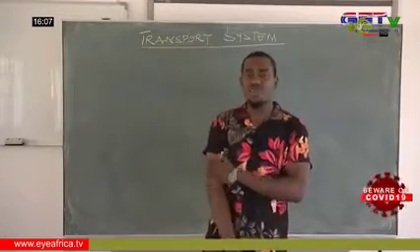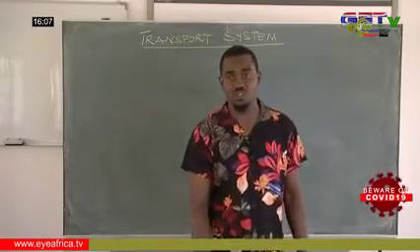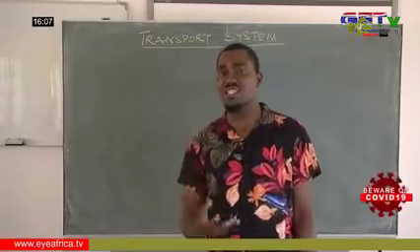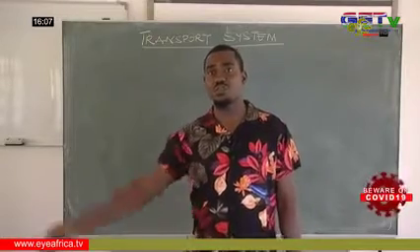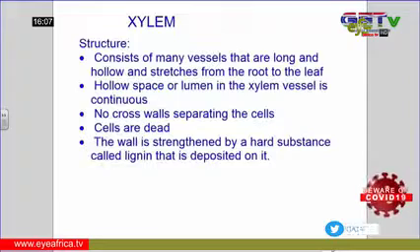So we look at the media for transport, or media of transportation. When we talk about media, this is a means through which materials are moved around the body of the large organism. In plants, we have the cytoplasm, which is a fluid of the cell, which helps to move materials around the cell. Then we have the blood, which we are going to talk about in detail as we move on. We have the lymph, we have the cell sap, or what we call the latex in the plant.